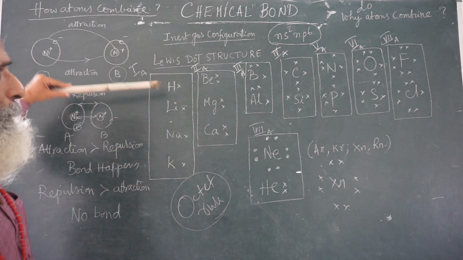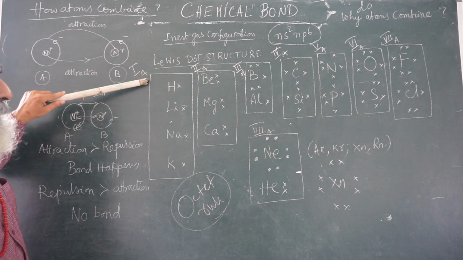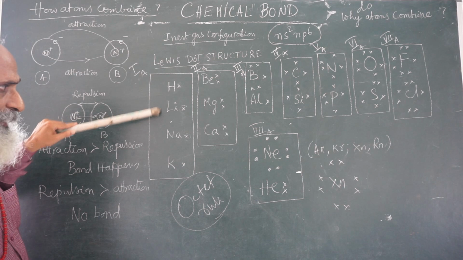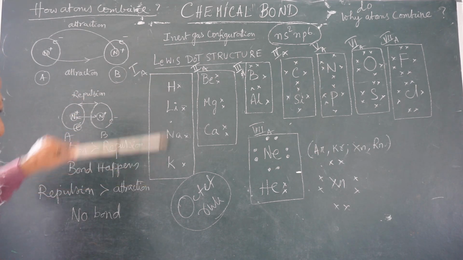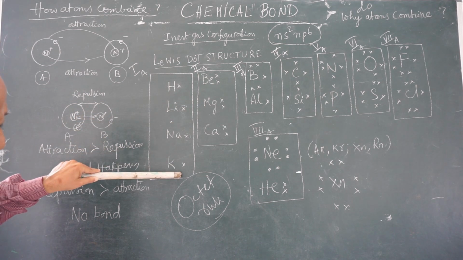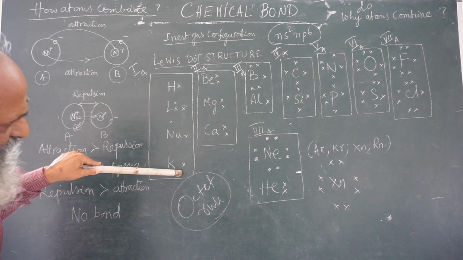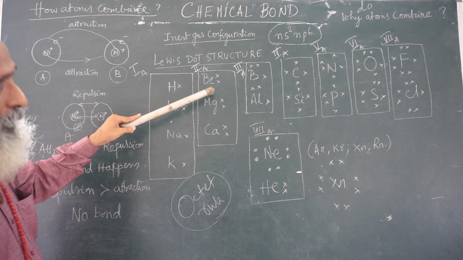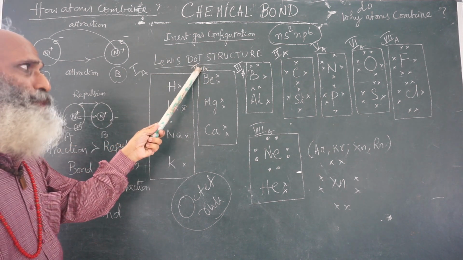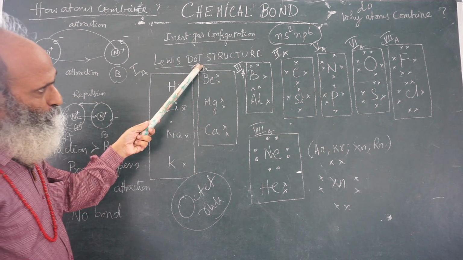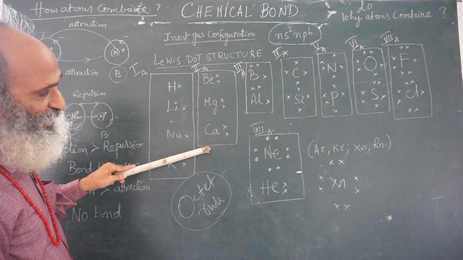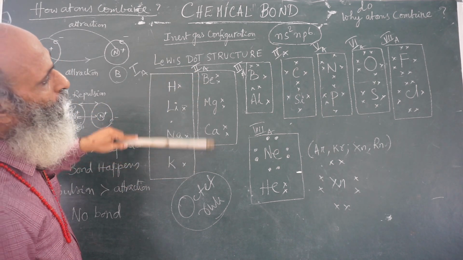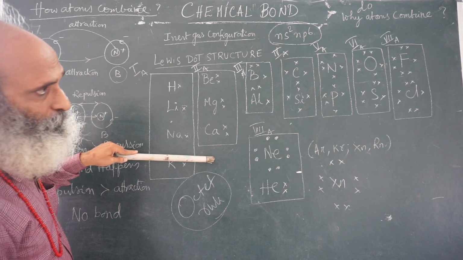Now first A group elements, hydrogen, lithium, sodium, potassium. See, only the symbol is changing, the dot structure is not changing. Only 1 electron in the valence shell. Second A group, valence group number is 2, so valence electrons 2. Therefore beryllium, magnesium, calcium, strontium, barium, radium, all will have the similar dot structure.